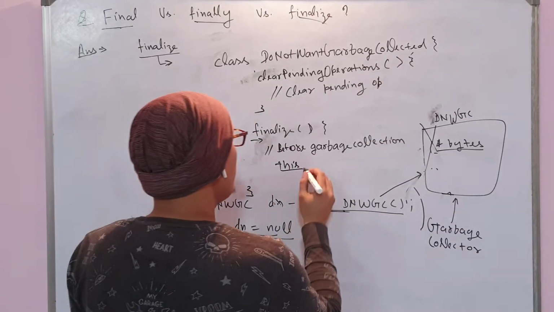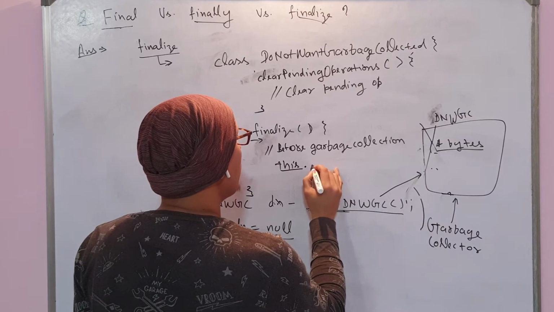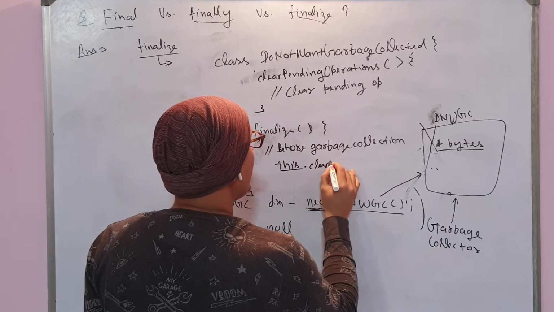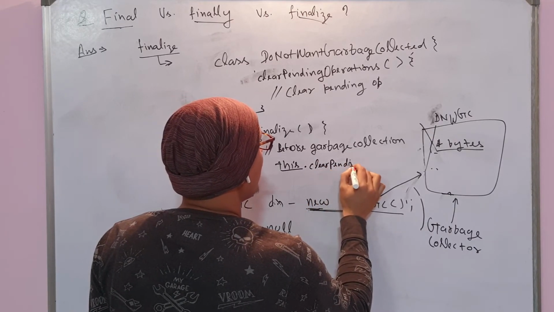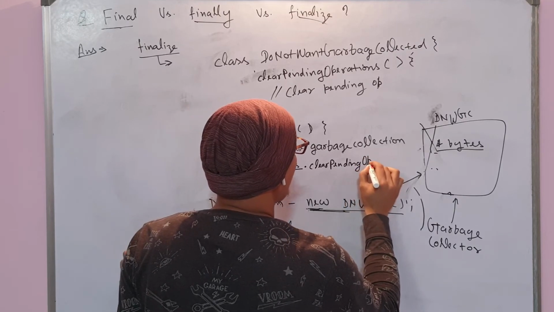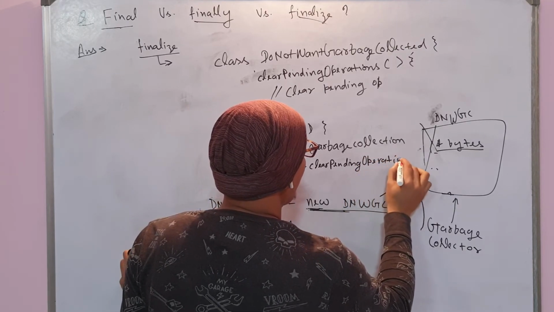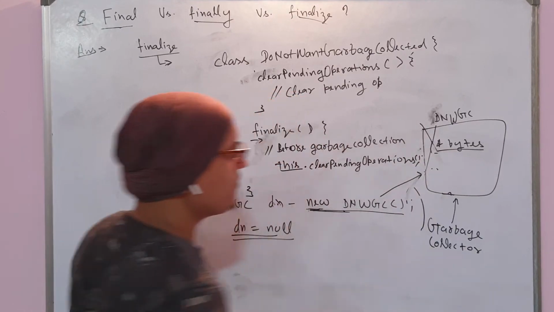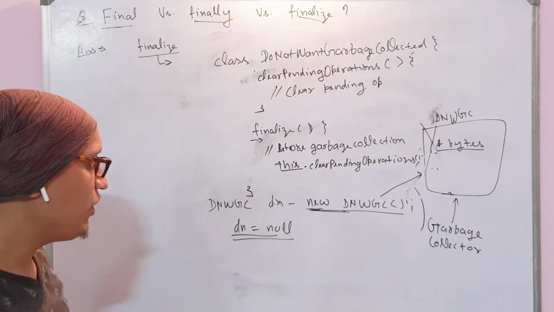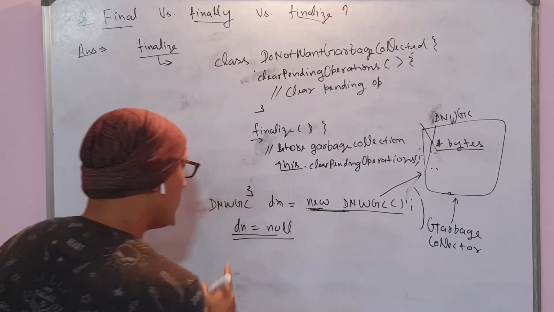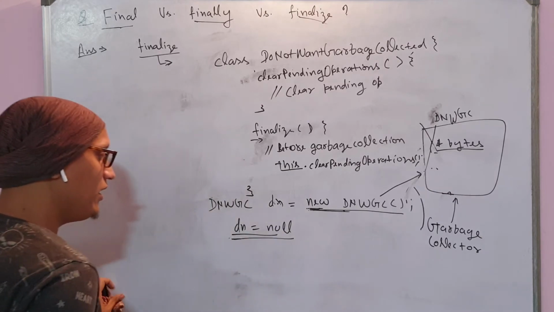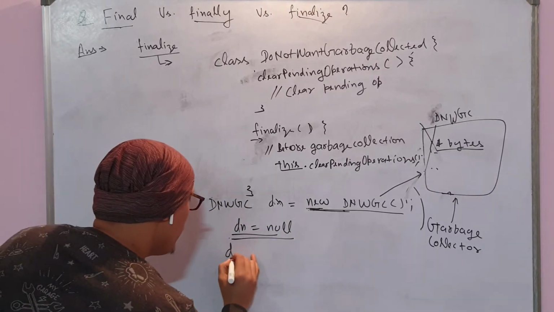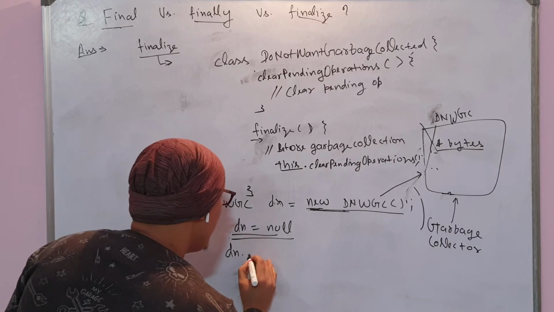Okay, so what you can do, you can call this dot clear pending operation, and it will just clear that. Because here, after making this dn equal to null, can you do this dn dot clear pending operation?